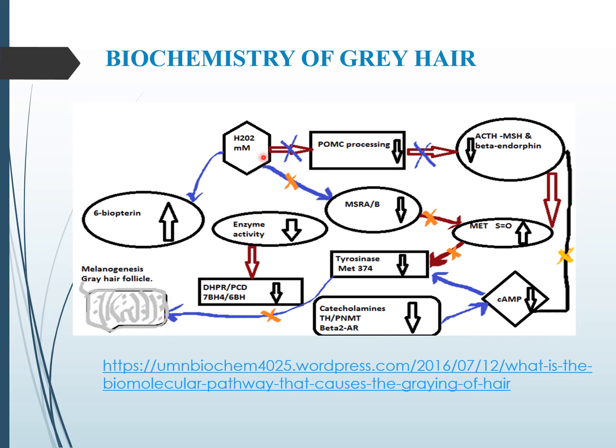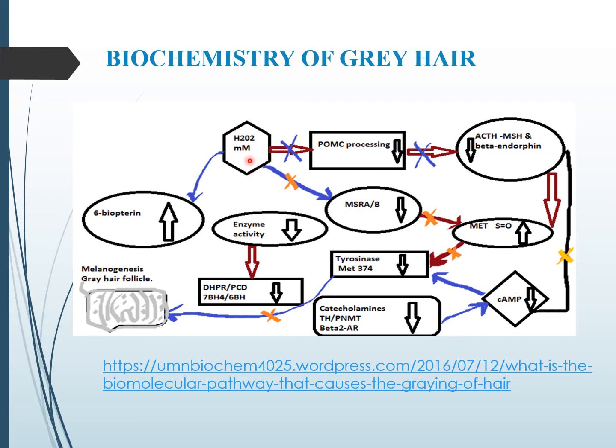The overproduction of hydrogen peroxide affects POMC processing. What is POMC? Pro-opiomelanocortin is a hormone that normally produces adrenocorticotropic hormone, melanocyte-stimulating hormone and beta-endorphin. All these have a main role in the regulation of cyclic AMP. Cyclic AMP regulates the tyrosinase enzyme, and tyrosinase has a main role in melanogenesis.